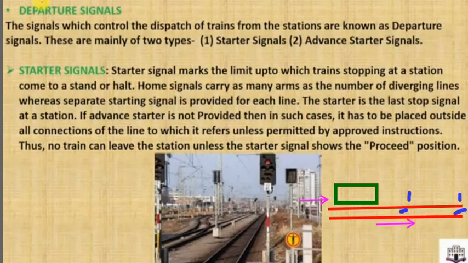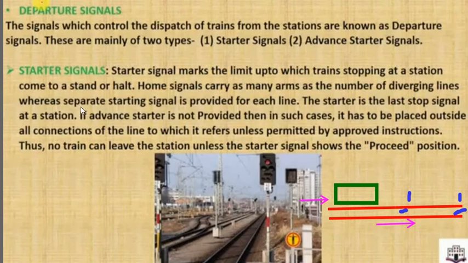Then again the train will encounter another signal, which is the advanced starter signal. Suppose in the further line this track is occupied. So it will again show red color. These signals are usually provided after the train dispatches from the station, so that the train gets a clear way. That's why it is provided after the dispatch. That's why it is called a departure signal.